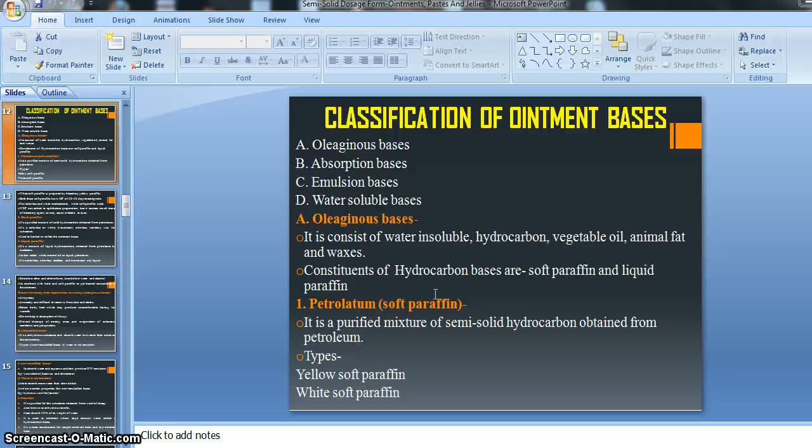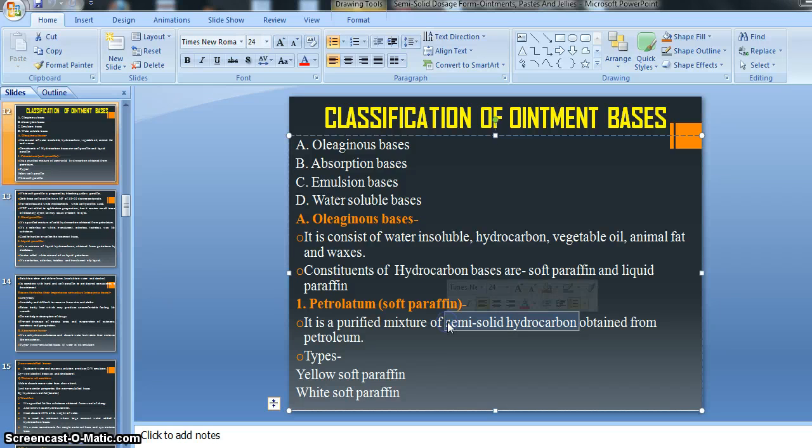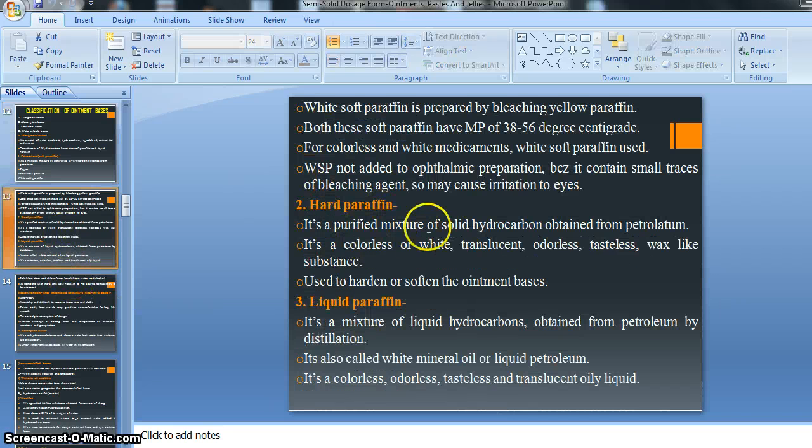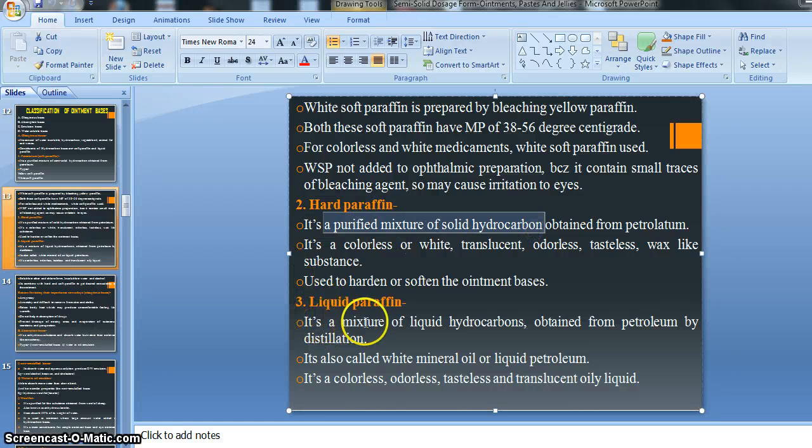All paraffins are purified mixtures of hydrocarbons. Soft paraffin is a purified mixture of semi-solid hydrocarbons, hard paraffin is a purified mixture of hard or solid hydrocarbons, and liquid paraffin is a purified mixture of liquid hydrocarbons. The presence of the hydrocarbon determines whether it is soft, hard or liquid. You should remember this: soft paraffin is semi-solid, hard paraffin is solid, and liquid paraffin is liquid. These are the three examples of oleogenous basis.